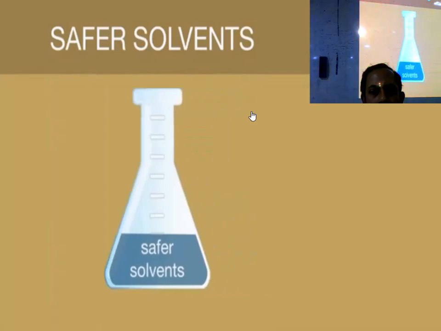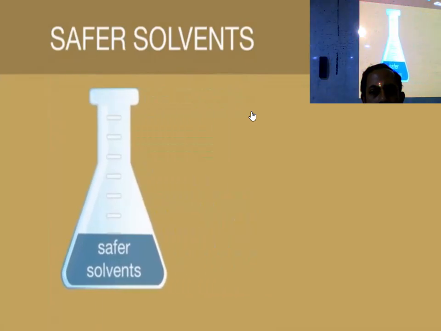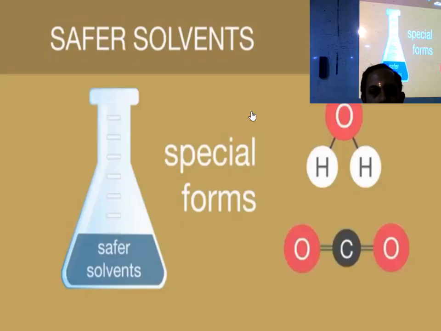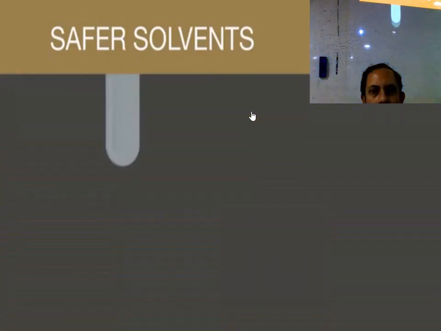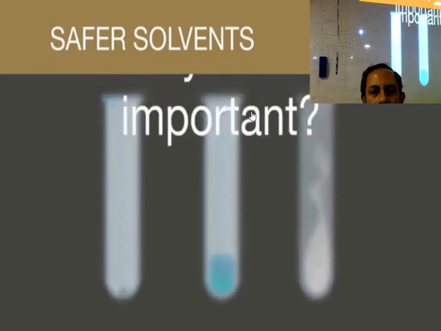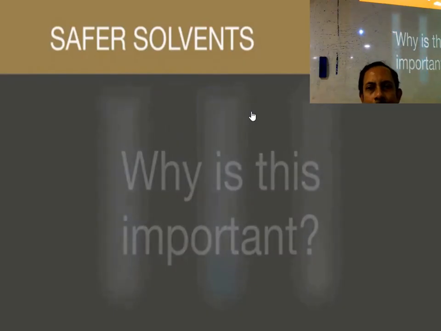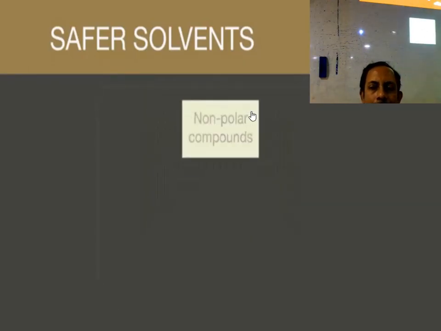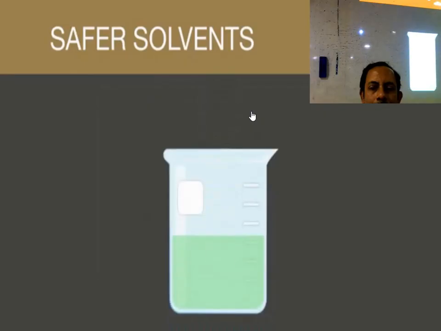It may sound surprising, but these safer solvents include special forms of water and carbon dioxide, which exist in a supercritical state. Essentially, this means at a certain temperature, these solvents will exist as a solid, liquid, and gas simultaneously. You may be wondering why this is important. The reason is that non-polar compounds, traditionally needing organic solvents, can be dissolved in a safer solvent.